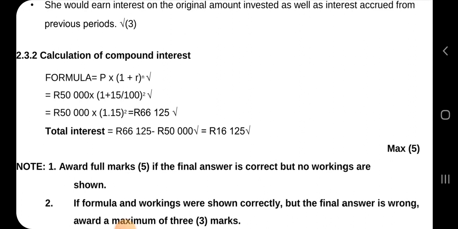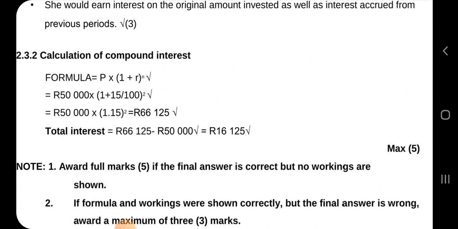Okay, so the P is the amount that you invested, the R is the rate, the percentage, and then N is the number of years. So the number of years is 2 years, and then R is 15 over 100, which is 15%, and then the money that she gets is 66,126. That's how much money she will get after 2 years.